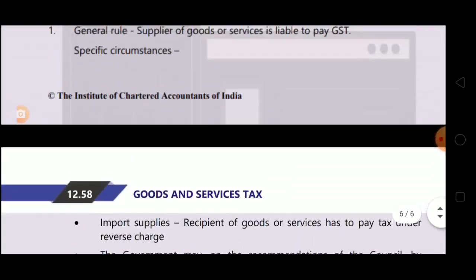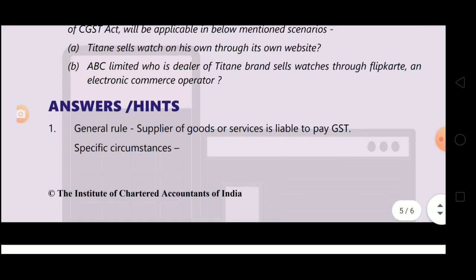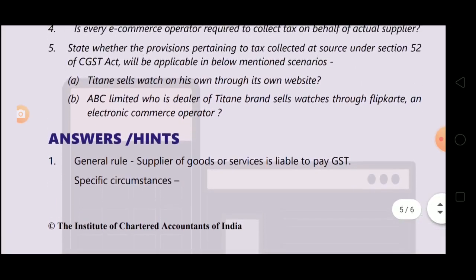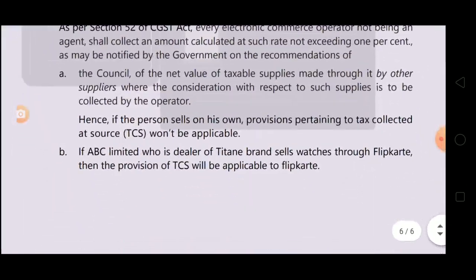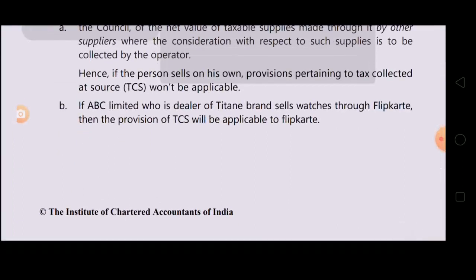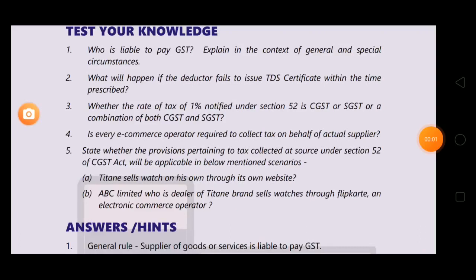Now, second part, 5B. ABC Limited, who is a dealer of Titan brand, sells watches through Flipkart, an electronic commerce operator. Now, intermediary e-commerce operator, Titan brand ABC Limited is selling through e-commerce operators, so TCS provisions will be applicable. See the answer. If ABC Limited, who is a dealer of Titan brand, sells watches through Flipkart, then the provisions of TCS will be applicable to the e-commerce operator, that is Flipkart. Okay. So this completes our ICA questions of chapter 12, both unit 1 and unit 2.